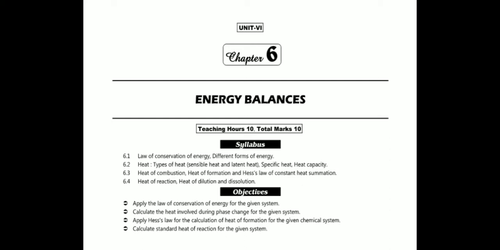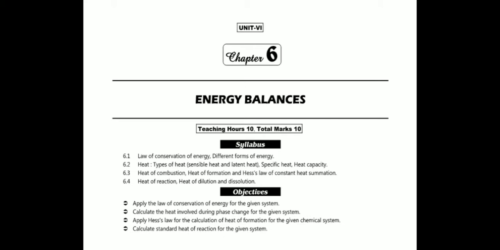Good morning, friends. Today we'll see the sixth chapter of Industrial Stoichiometry, Energy Balances. A total of 10 hours is required for the completion of this chapter, and 10 marks are allotted for the MSBT final exam related to this topic.